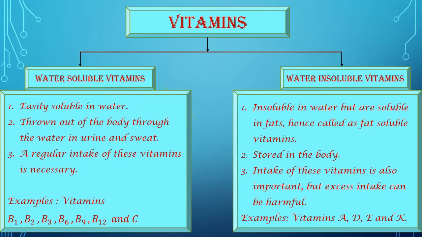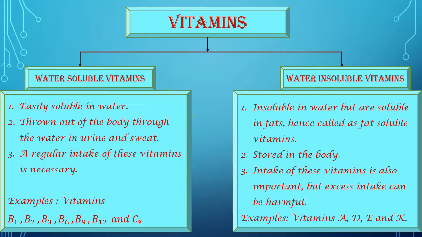Students, vitamins are classified as water-soluble vitamins and water-insoluble vitamins. Now, what are water-soluble vitamins? Water-soluble vitamins are easily soluble in water. They are thrown out of the body through the water in urine and sweat. A regular intake of these vitamins is necessary. For example, vitamins B1, B2, B3, B6, B9, B12 and vitamin C.